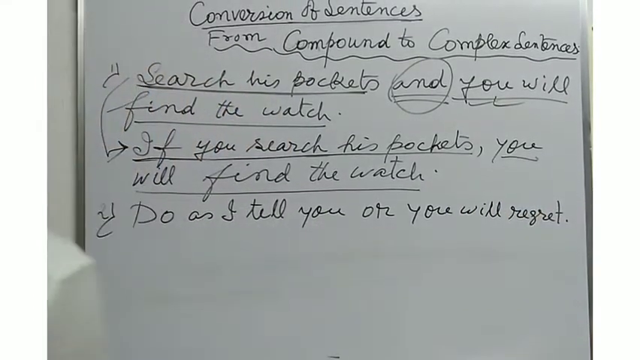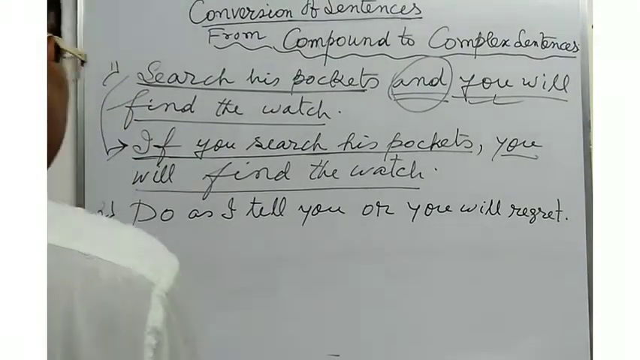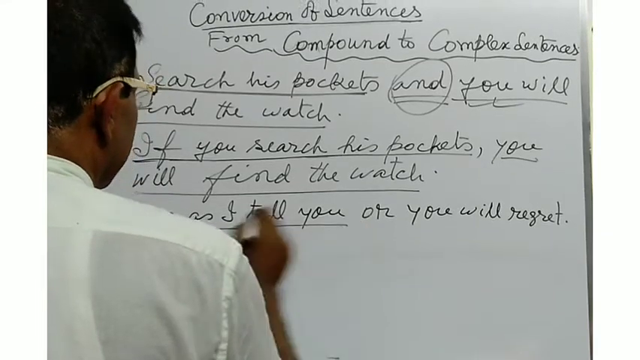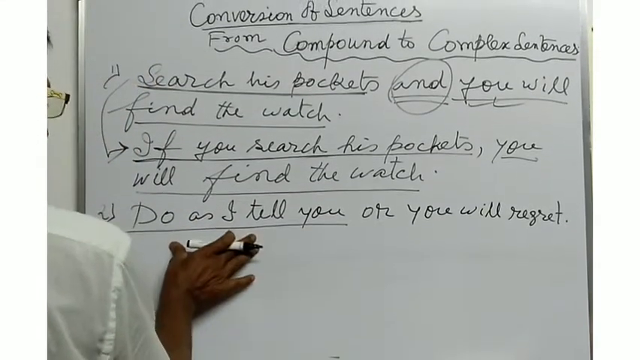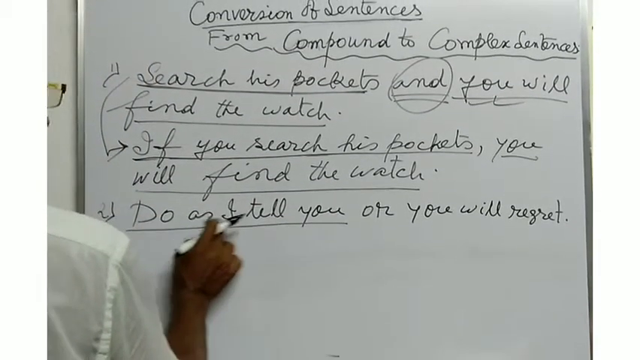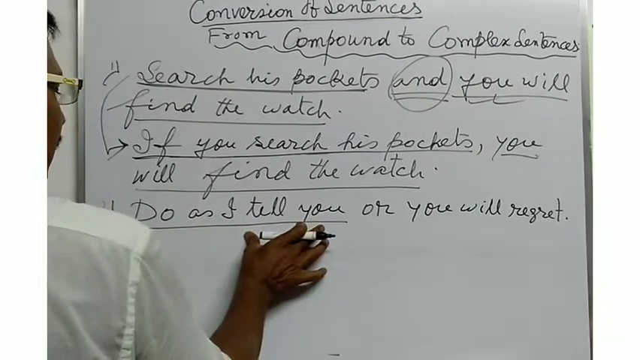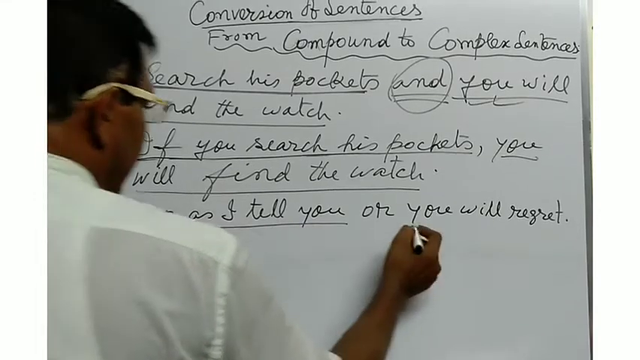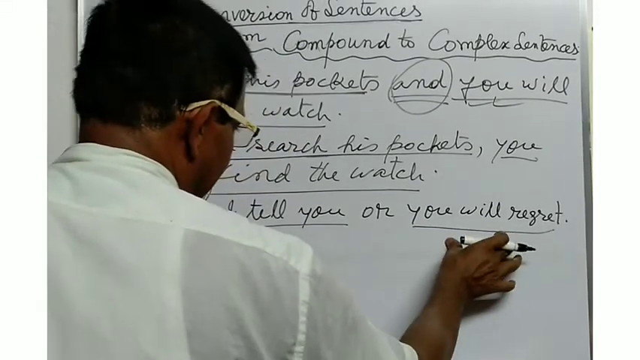Do as I tell you, or you will regret. Here, do as I tell you. This is a complex sentence. "Do" is the main clause. "As I tell you" is the subordinating clause. Do as I tell you. Here, "you will regret" is the main clause.